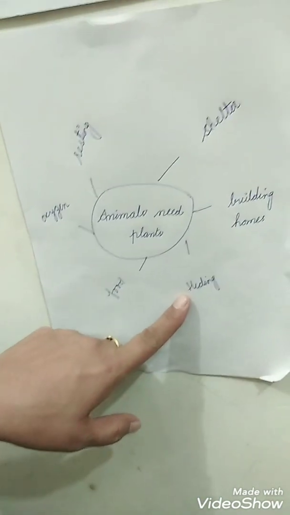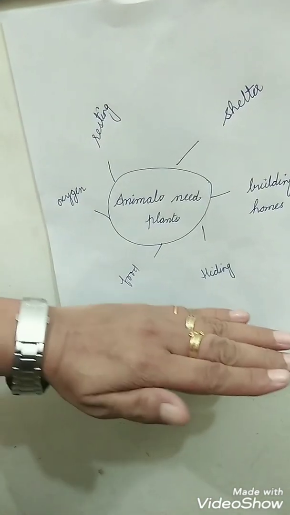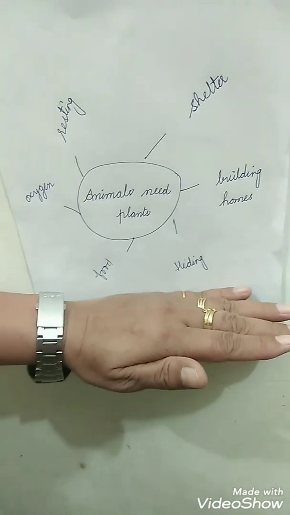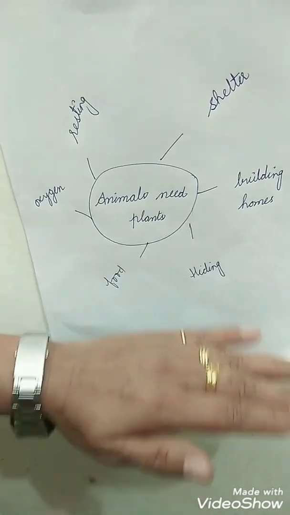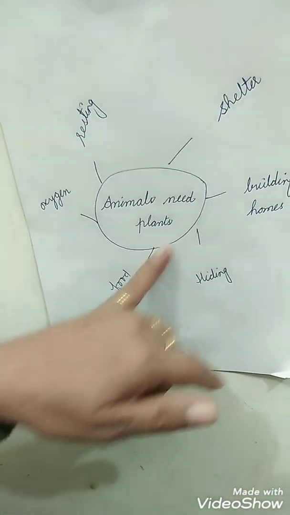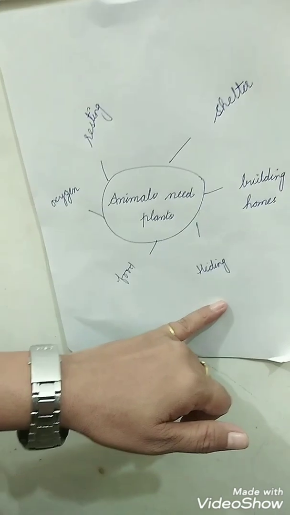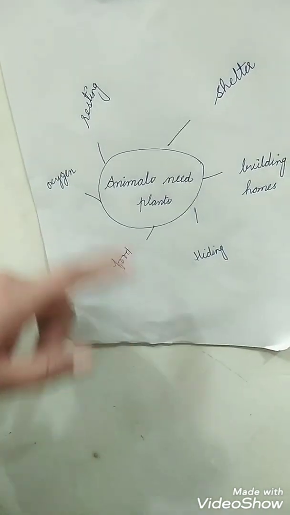Next, for hiding, animals need the trees or the plants for hiding themselves from the predators, जो जंगली जानवर उनको खाते हैं उनसे बचने के लिए, they have to hide under the grass, near the grass or under the trees.